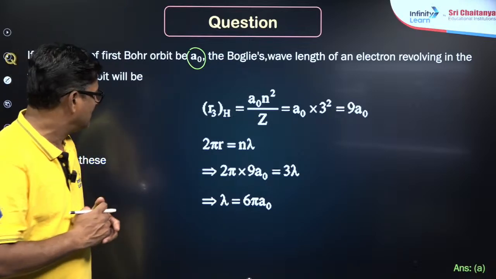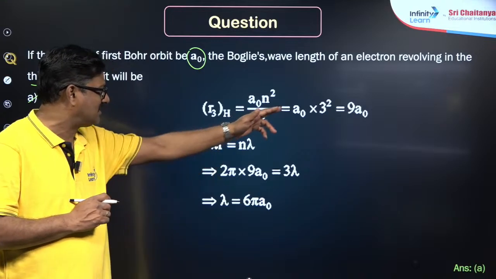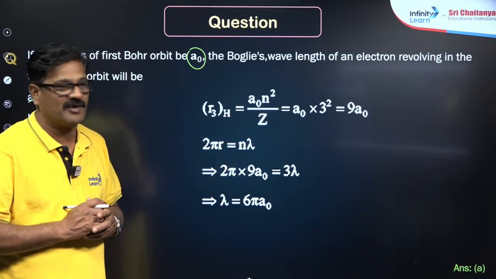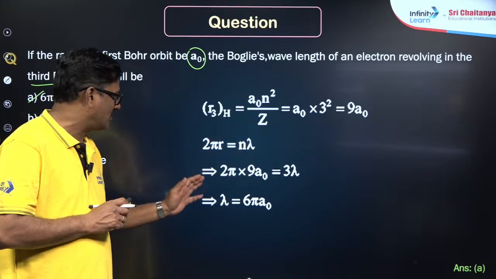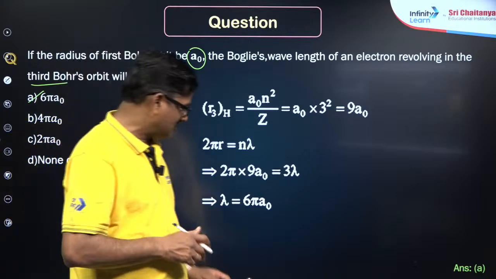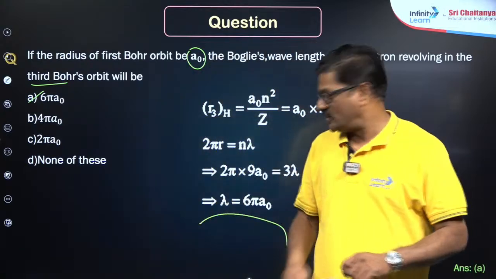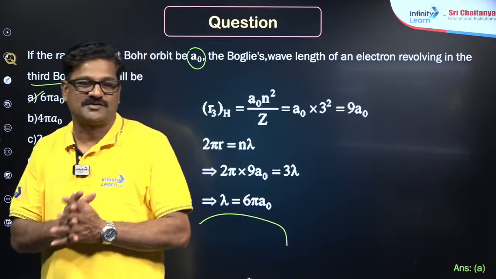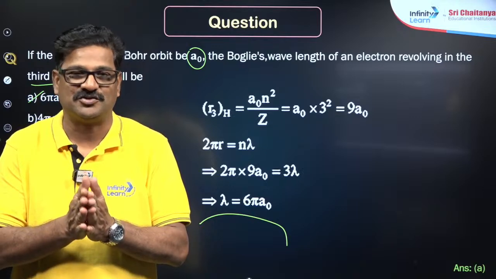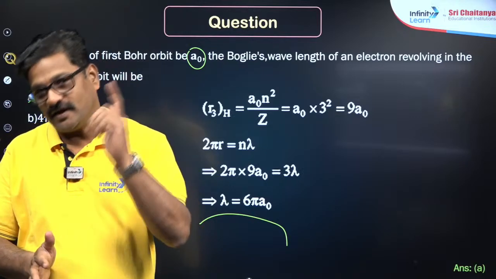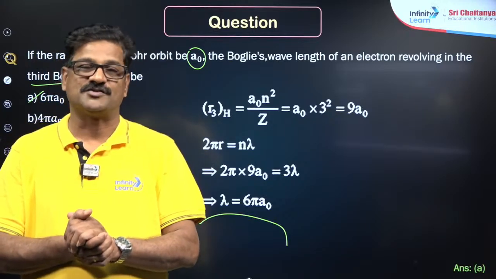Very good. And 2 pi r is equal to n lambda. So 2 pi r, what value is given? 9 A0 is equal to 3 lambda, because in the third shell there are 3 wavelengths. So lambda is equal to 6 pi A0. Simple, two concepts are being clubbed over here. So today we discussed huge concepts like Bohr's atomic theory, de Broglie concept, photoelectric effect, quantum nature of light, everything. And today we completed half of the questions from atomic structure, near about 40 questions.